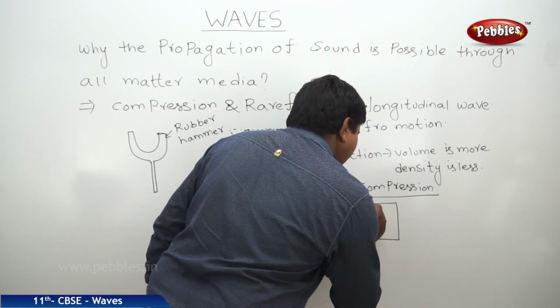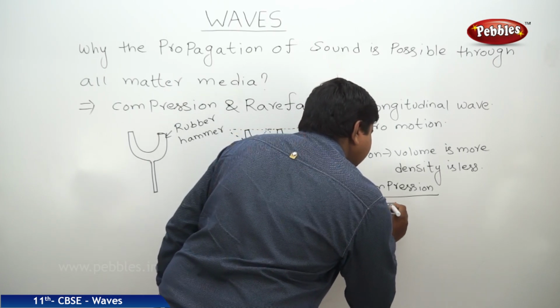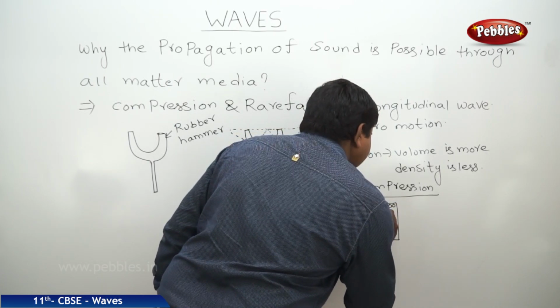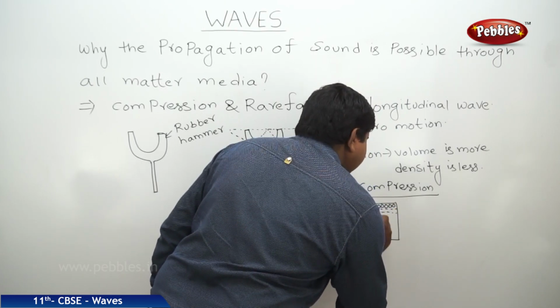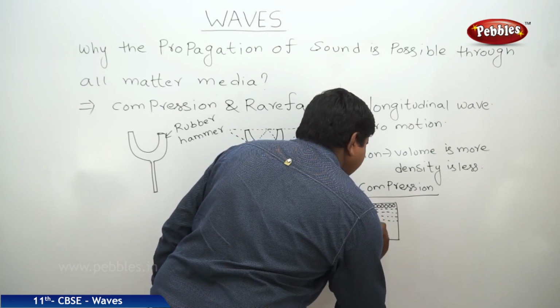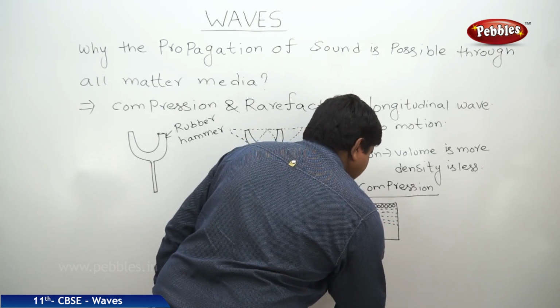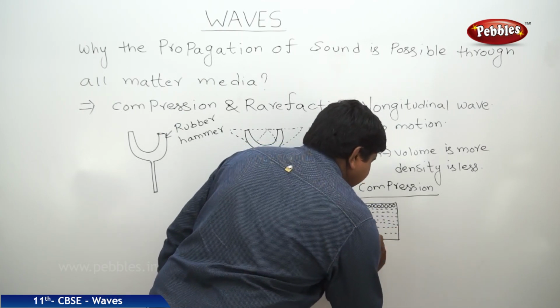We can expect more particles in a given volume. Most probably there will be no gap for the motion of the sound particles also. We can expect that situation when resonance happens.